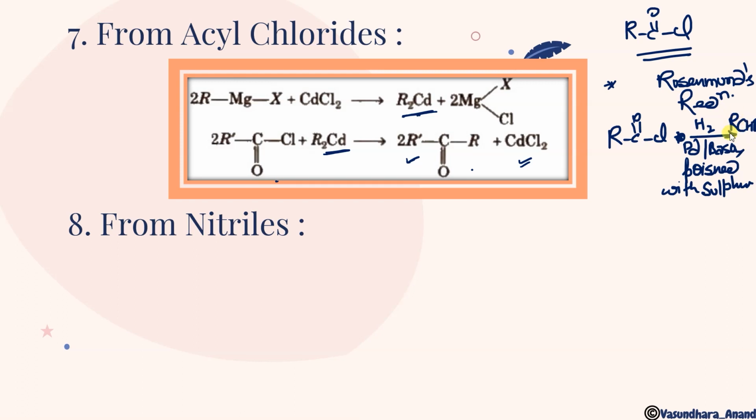So this is Rosenmund reduction. Acyl chloride is also called acid chloride. We both are the same thing.